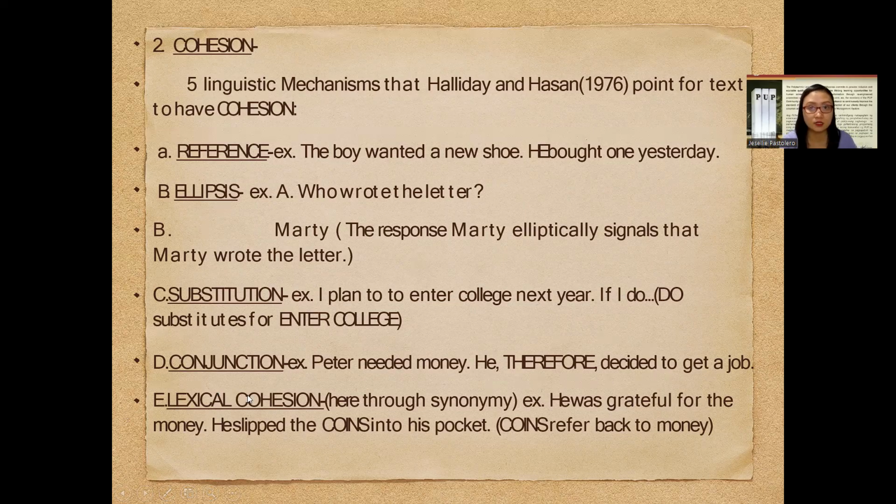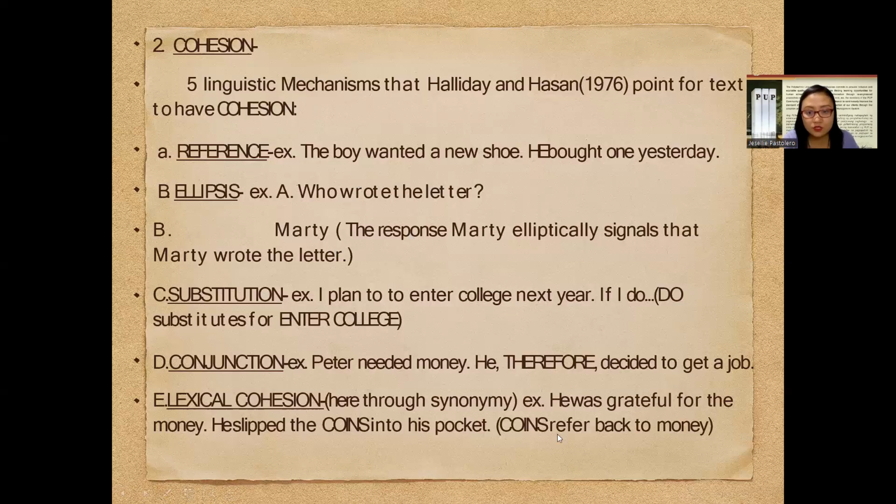Next, we have lexical cohesion. So here, from the word itself, lexical, it uses words. In this example, it uses synonym. When we talk about lexicon, lexeme, you know for sure that it refers back to vocabulary. And what comprises our vocabulary? It comprises synonyms, antonyms, and prefixes, which help when it comes to showcasing negation and others.